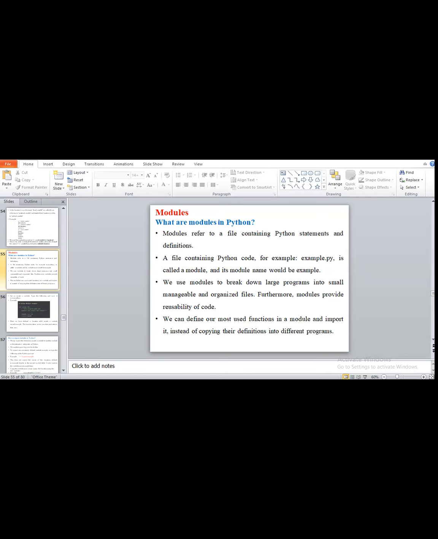We can define our most used functions in a module and import it instead of copying their definitions into different programs. If the numpy module is not present, we would need to write the whole code required to import that numpy package.